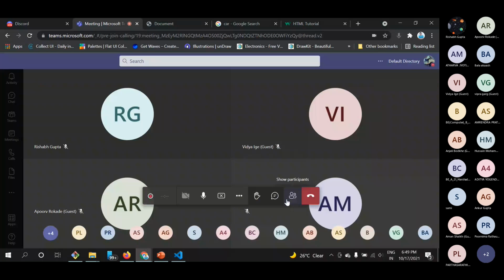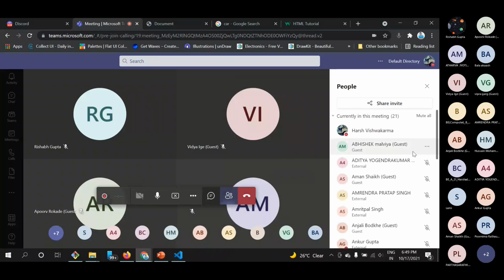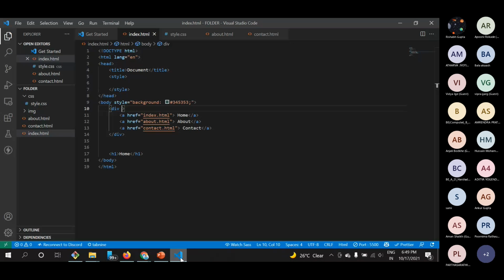Like, if I take your names, there is Abhishek Malviya and Aditya Yogendra. You can see that they both belong to a boy class and a human class. But if I specifically say Abhishek Malviya, then it refers to one specific person. Then it will be their ID. So an ID can be given to only one element, but a class can refer to multiple elements. Like if I go for a boy class, it can be given to a lot of elements. I hope I am clear till here.